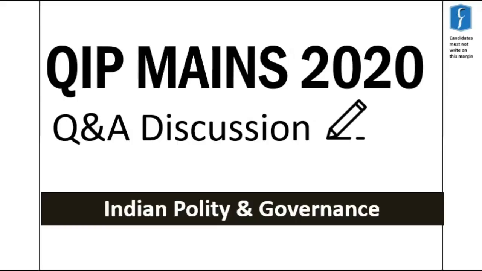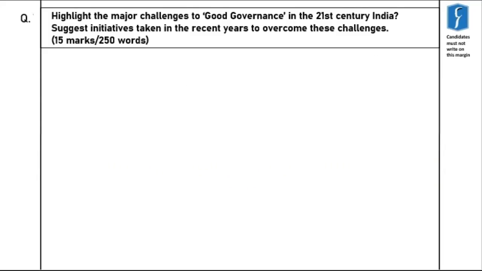Now in this session, we shall take up a question on the topic of Indian polity and governance. In front of us is the question we'll be discussing. It reads: highlight the major challenges to good governance in the 21st century India. Suggest initiatives taken in the recent years to overcome these challenges. This is a 15-marker question, that is 250 words.